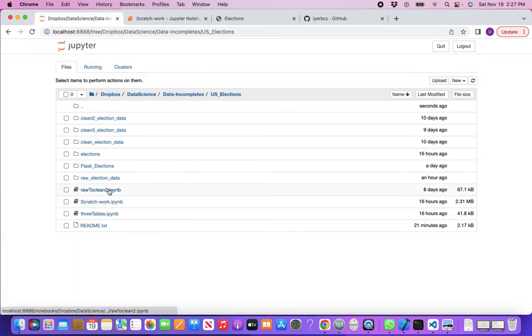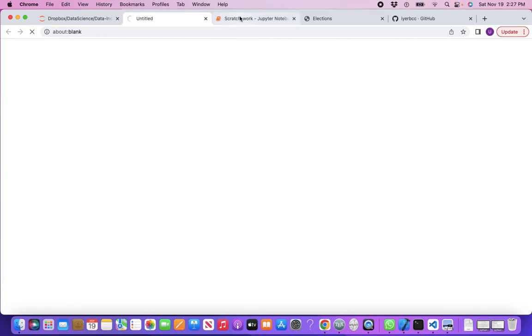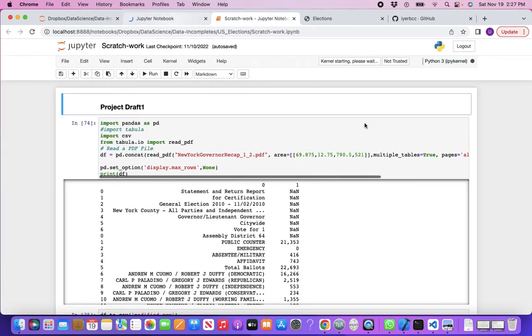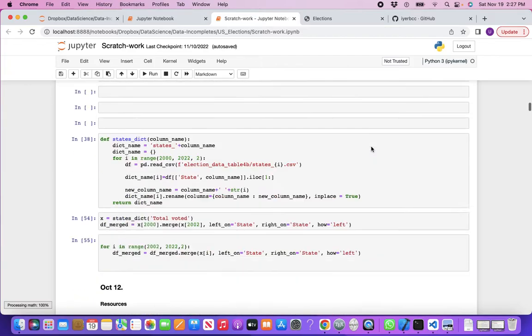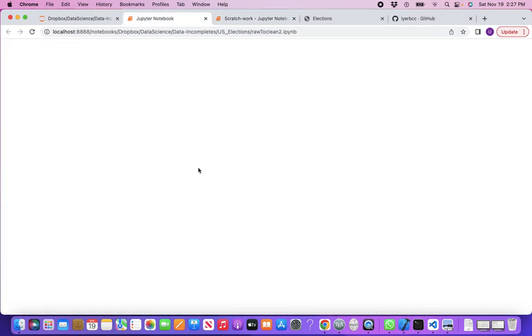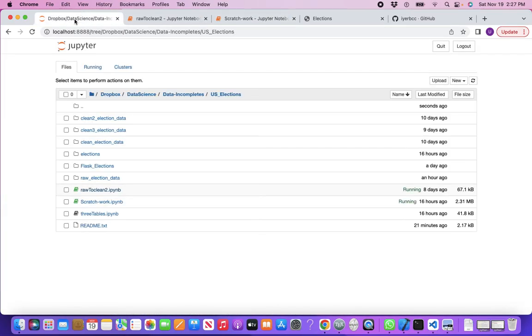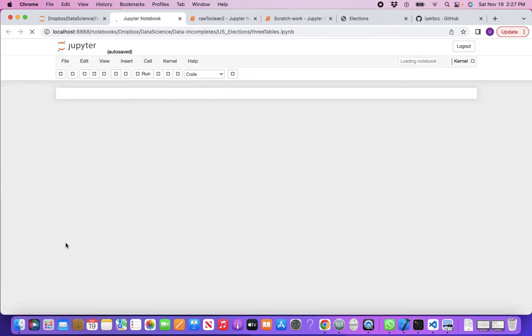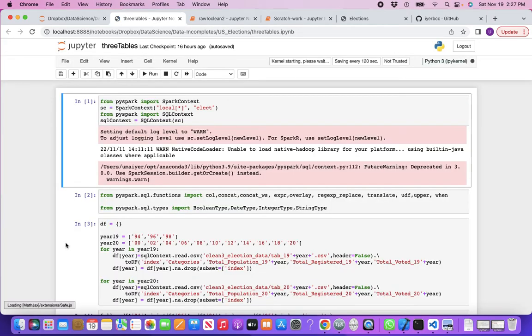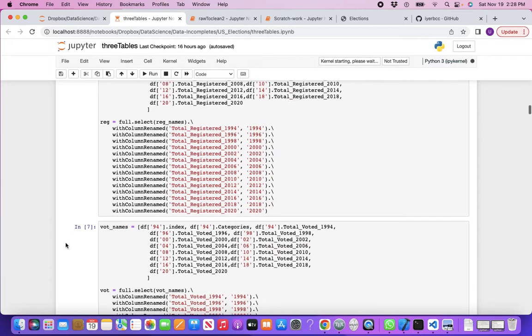Then there is raw to clean data. So I think Scratchwork has loaded. Yeah, there you go. Likewise, raw to clean too. And then lastly, the 3 tables, where all the prediction and final display work was done.